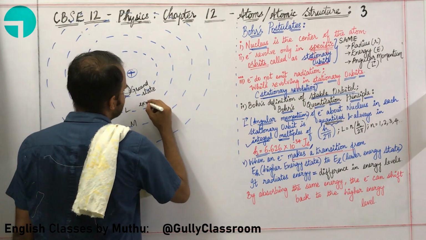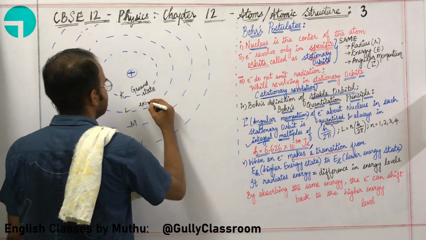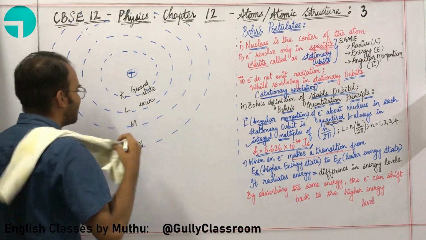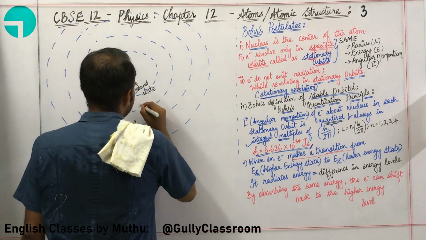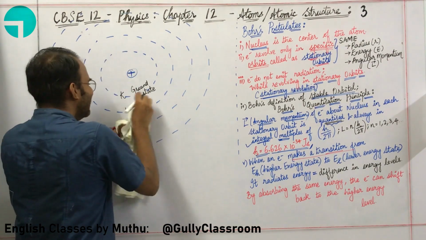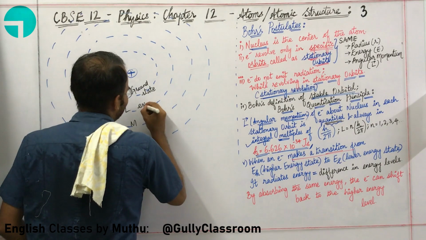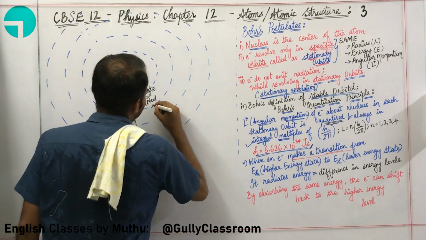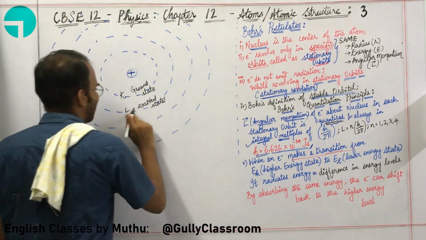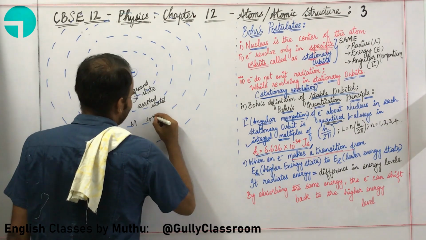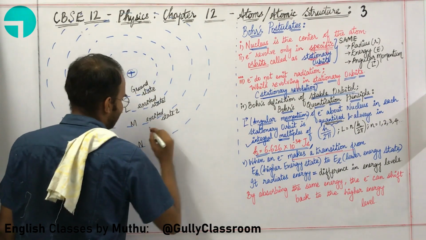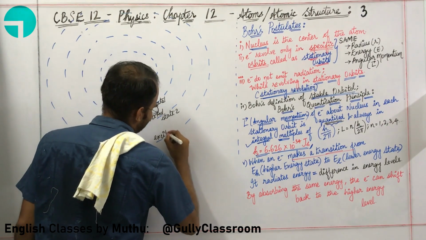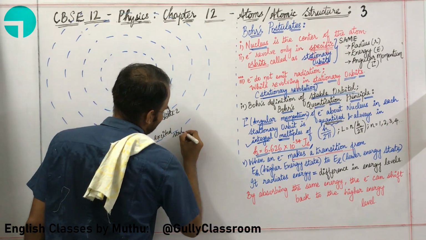We will call this excited state. L is excited state 1. M is excited state 2. N is excited state 3.